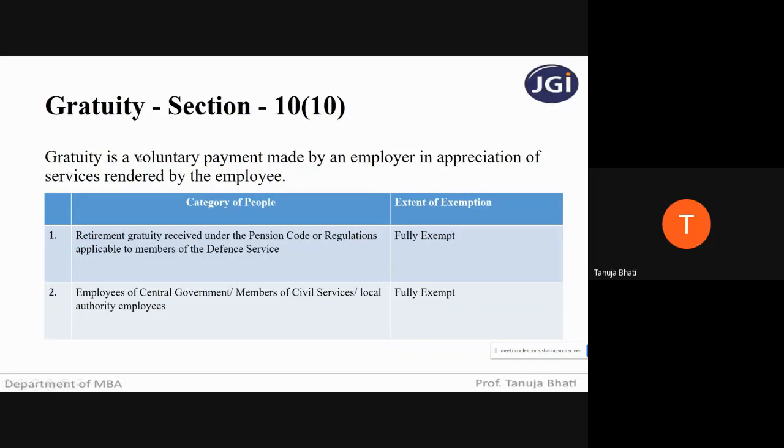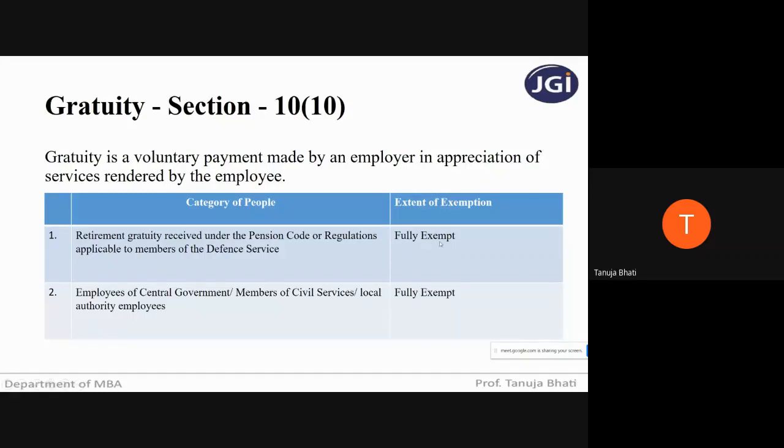Now let us see whether this gratuity is completely exempt or partially exempt or partially taxable. The extent of exemption depends on the category of people who are receiving it. So if this gratuity is received by the members of defense service, remember students, under pension code or regulation, then whatever money the members of defense service receive as gratuity will be fully exempt.